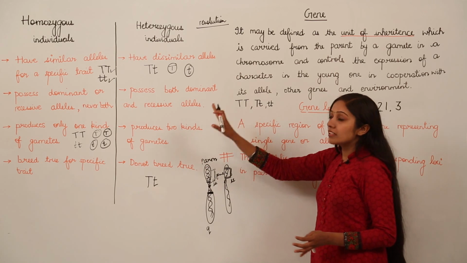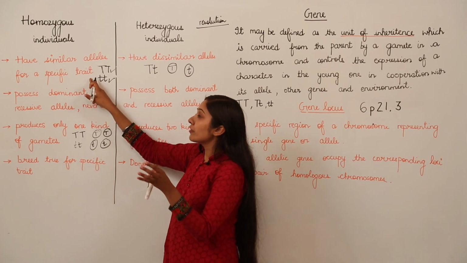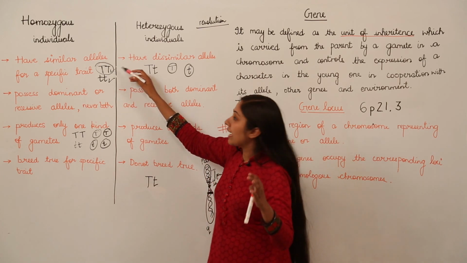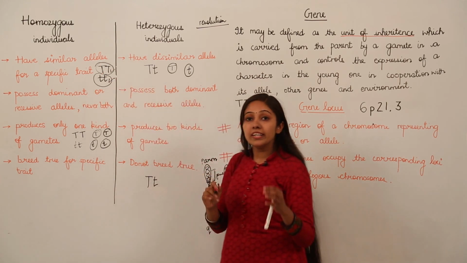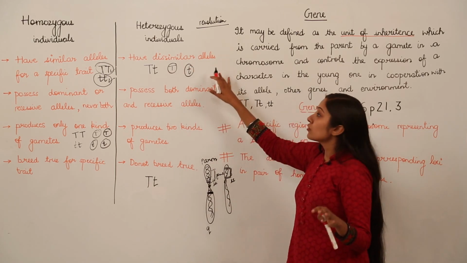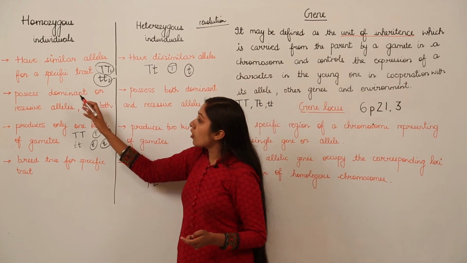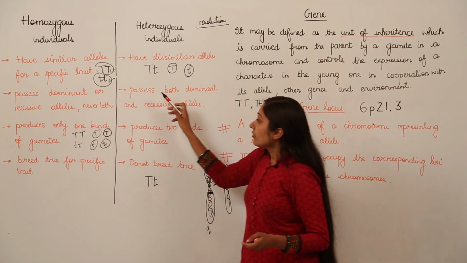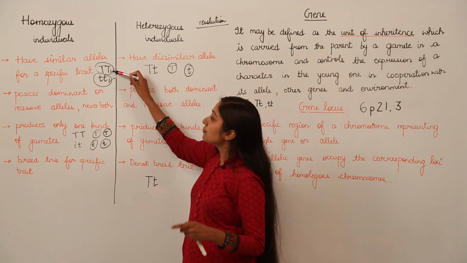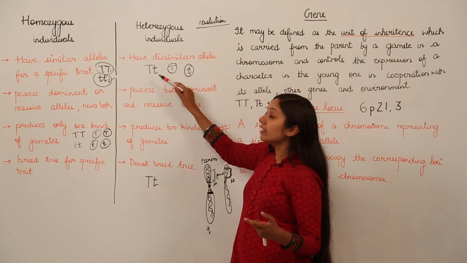So let us recall the difference between homozygous and heterozygous individuals. Homozygous individuals encode similar alleles for a specific trait. For example, in the case of pea plant, this is going to be a true breeding tall pea plant, and this is going to be a true breeding dwarf pea plant. But heterozygous individuals have two dissimilar alleles, so they encode for hybrid tall in pea plants. Homozygous individuals possess either dominant or recessive alleles, while heterozygous individuals possess both, one dominant and one recessive.